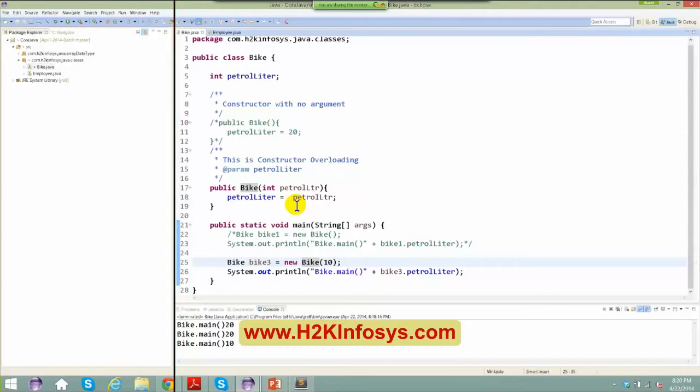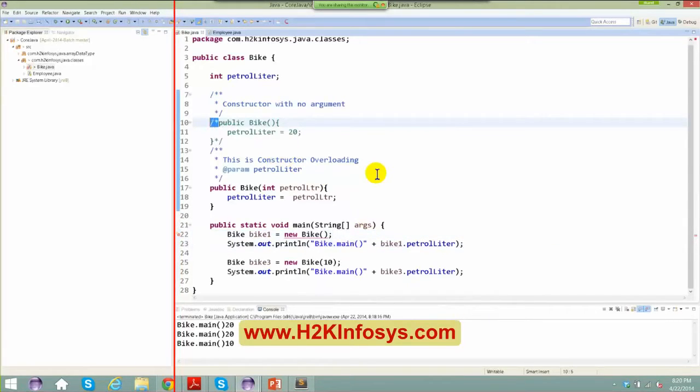Let's say the moment you create a person, a person will obviously have a name. So that is the main objective of having a constructor, to initialize that particular object. Now, is it pretty much clear? Okay, so let's move on.